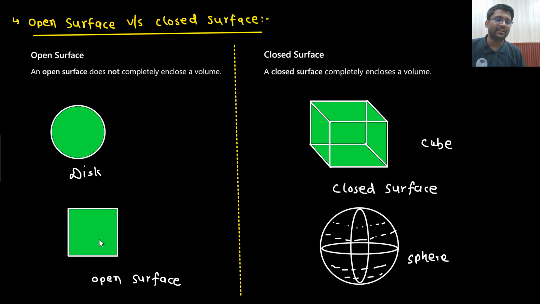Using the open surface, using these squares, I can make a cube, right? I should not call it square, I should call it a square sheet. So using these square sheets, can I make a cube? Yes, I can make a cube, and that cube will enclose some volume. Although it is a cuboid, it is enclosing some volume inside. So if it is enclosing some volume, that means it will be a closed surface.